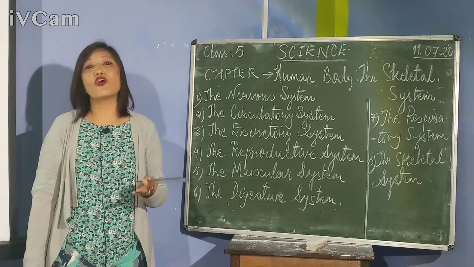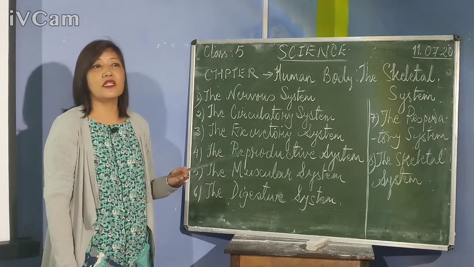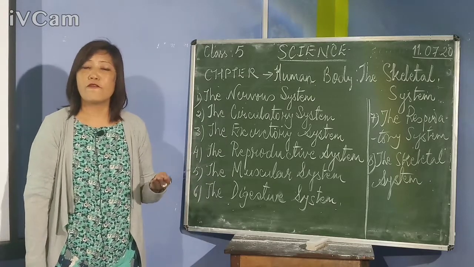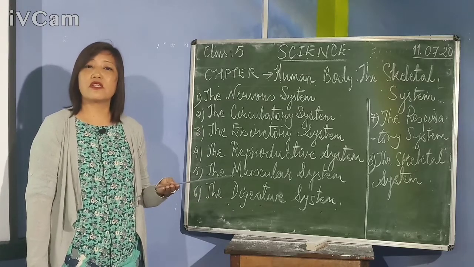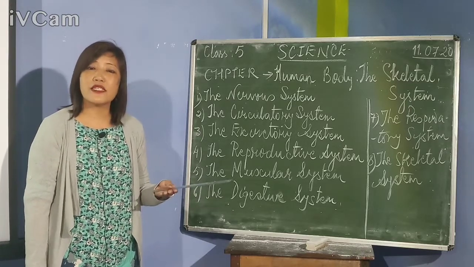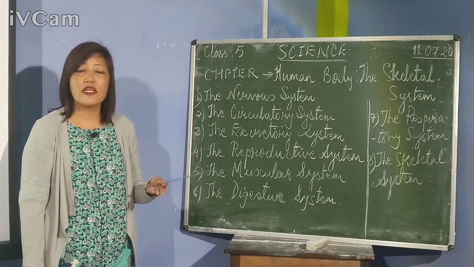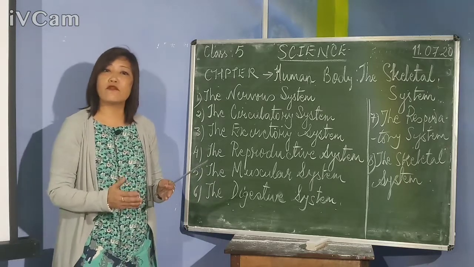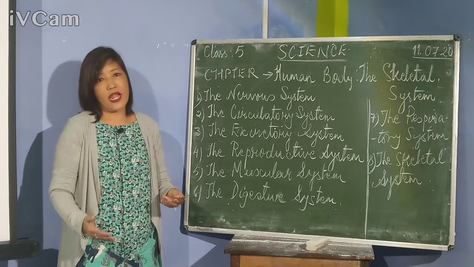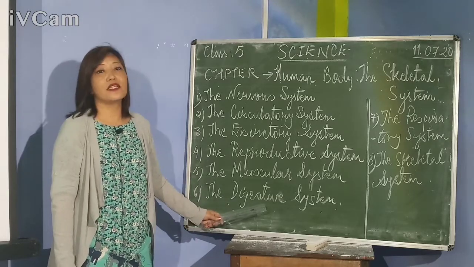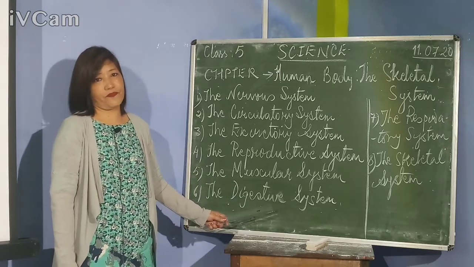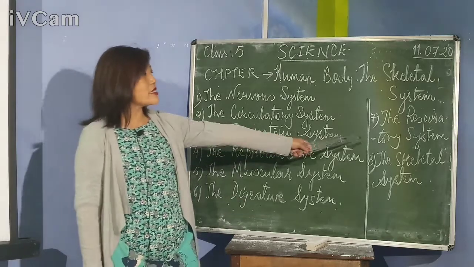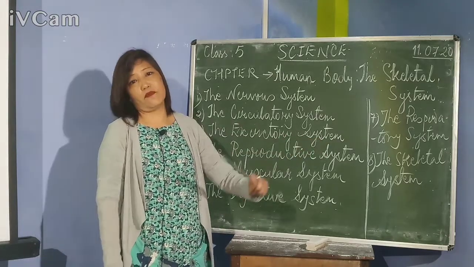And the organs of the digestive system are mouth, pharynx, esophagus, stomach, small intestine, large intestine, rectum and anus. And these different organs help to digest the food. And the system is the digestive system. Then the next system is the respiratory system.